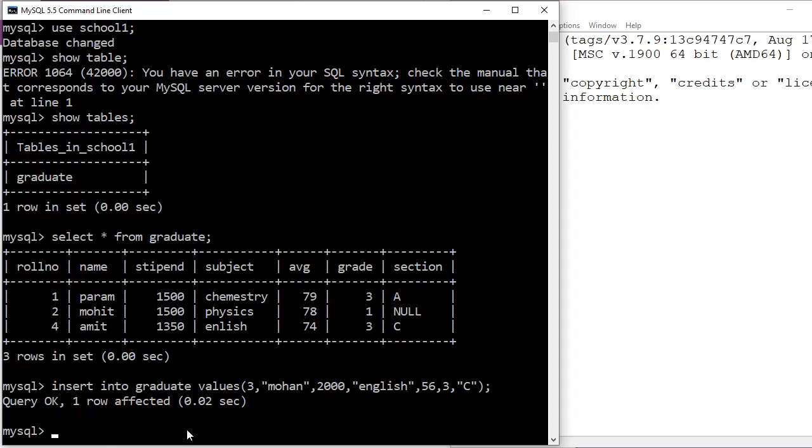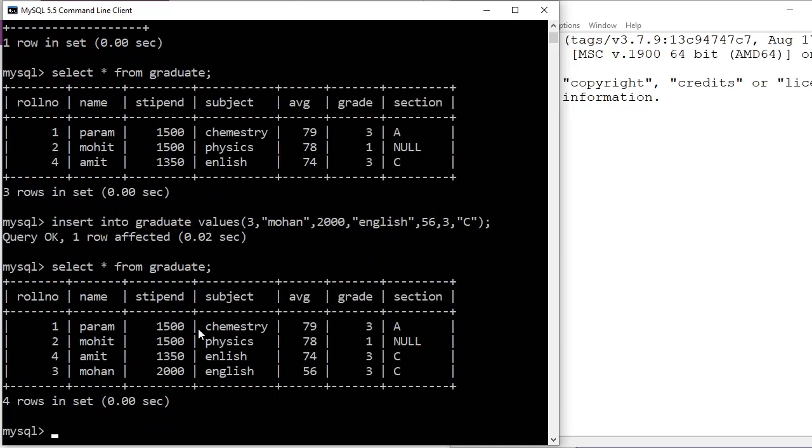Yes, sir. Okay, now you see guys, here we have inserted one row. Now I realize that guy is not a correct guy, and mistakenly I had inserted this row. Now I want to roll back to my initial state. Here I am writing select asterisk from graduate. Okay, done. You see it is showing that Mohan is inserted there, but I realized I committed some mistake, so I should roll back my table to the normal state.